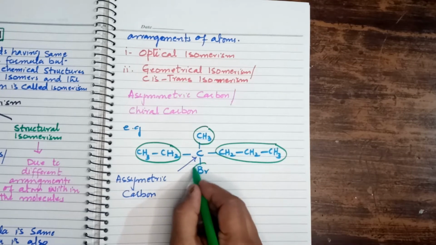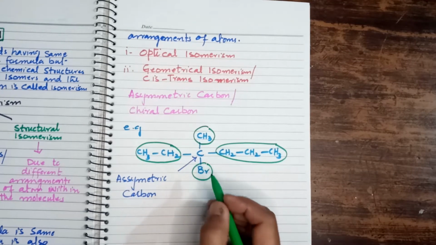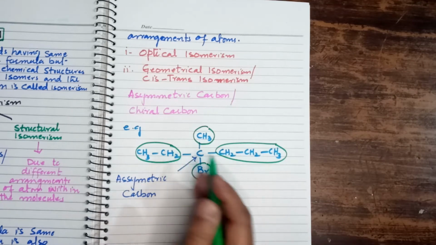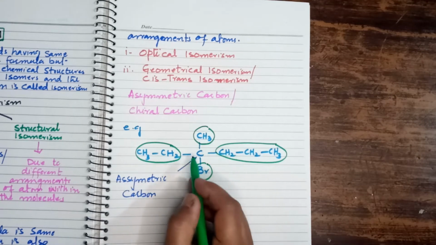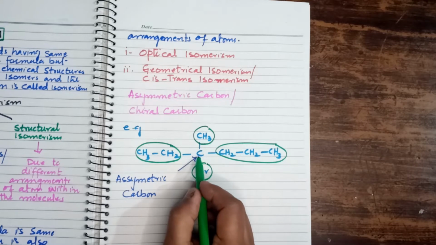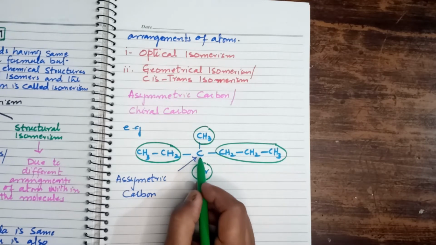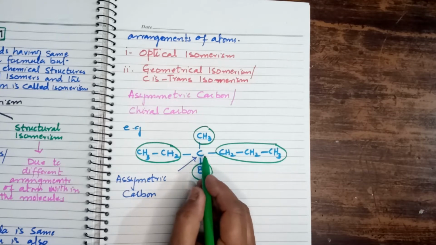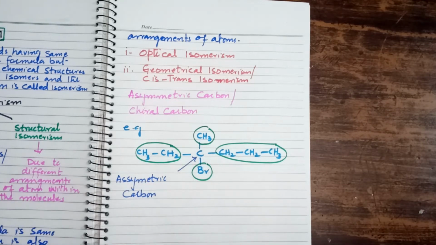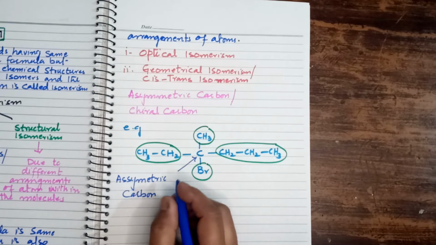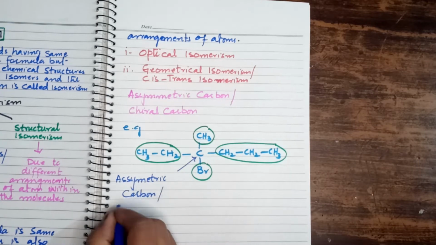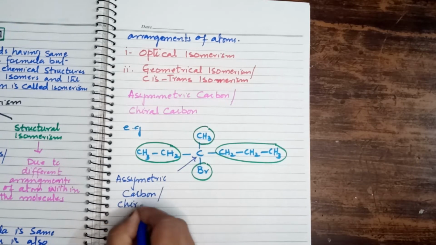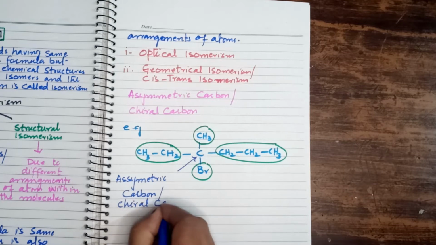And on this side, we have a bromine atom. So all the 4 atoms or groups of atoms attached with this carbon are different. That's why this carbon is an asymmetric carbon, or we can say this is a chiral carbon atom.